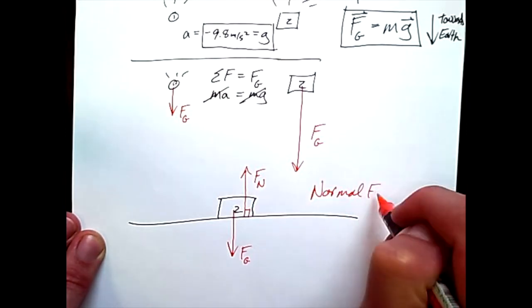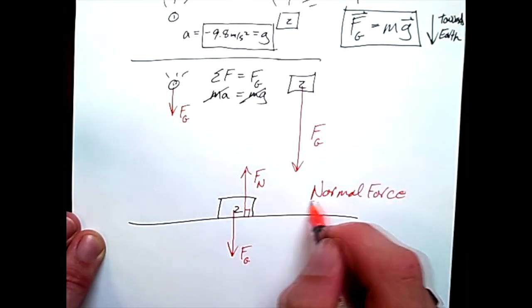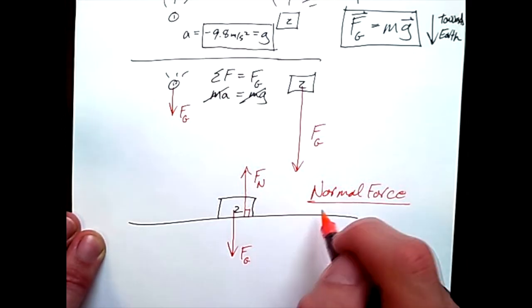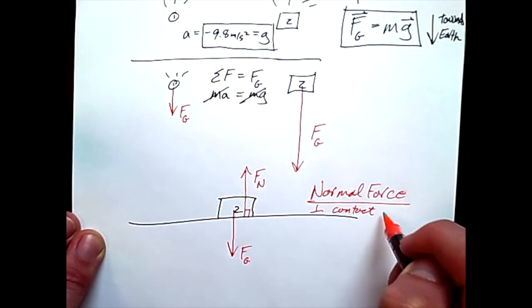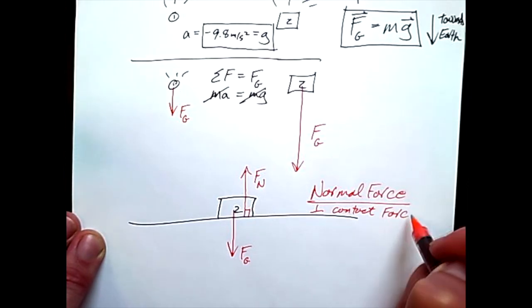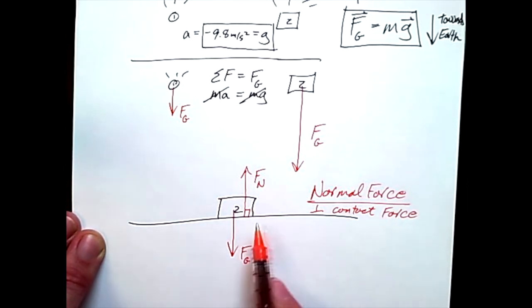The normal force is a perpendicular contact force that's applied when an object makes contact with a surface. In this case, it would be the ground. In many cases, it's a roadway or a ramp, but it is always directed perpendicular to the surface. And we'll study that more when we talk dynamics in the coming weeks.